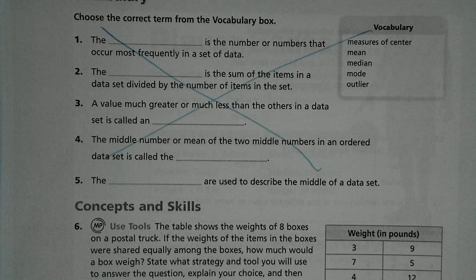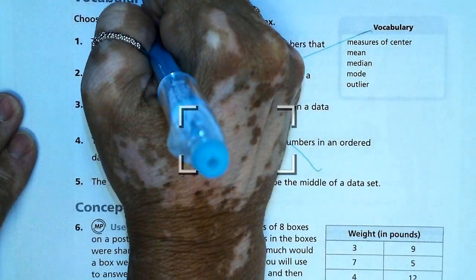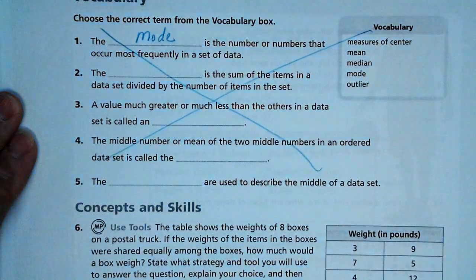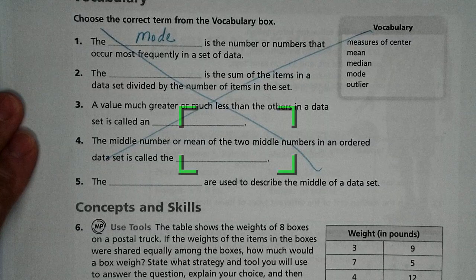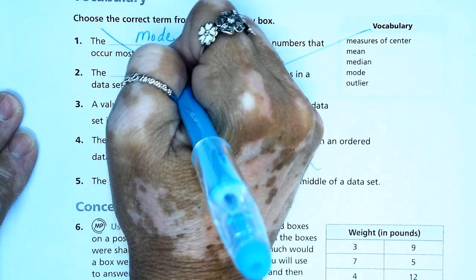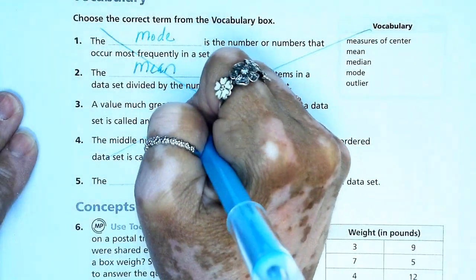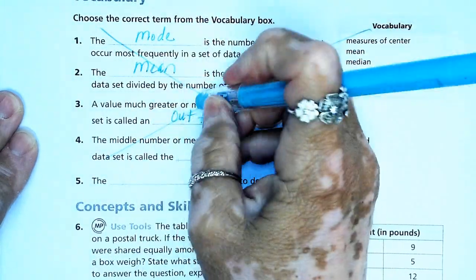What was it again? 483. I mean, we can fill them in. So this is mode. This is mean. This is outlier.